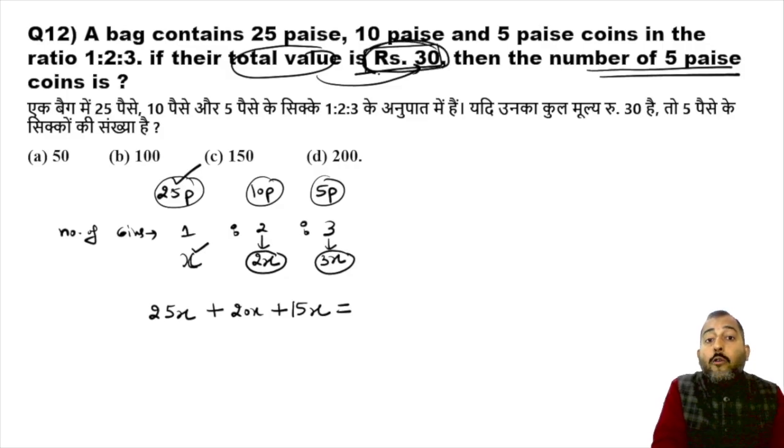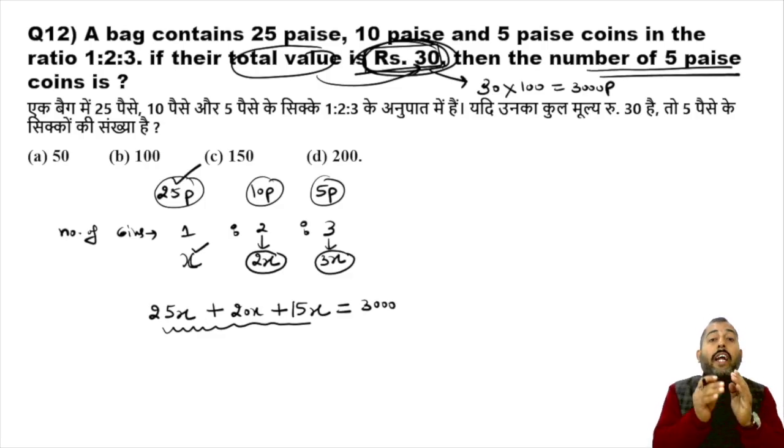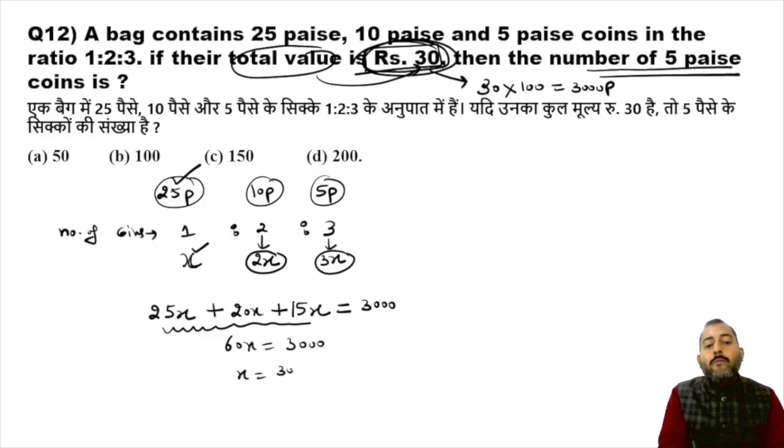On the left side, you are writing paisa, so on the right side, you will also be writing paisa. So 30 rupees is equal to 3000 paisa. You will write down 3000 here, because on the left you are writing paisas. On the right, you will convert these rupees into paisa. So it comes out to be 25x plus 20x plus 15x, which is 60x, equal to 3000. From here, x comes out to be equal to 3000 upon 60, zeros cancelled. It comes out to be equal to 50.